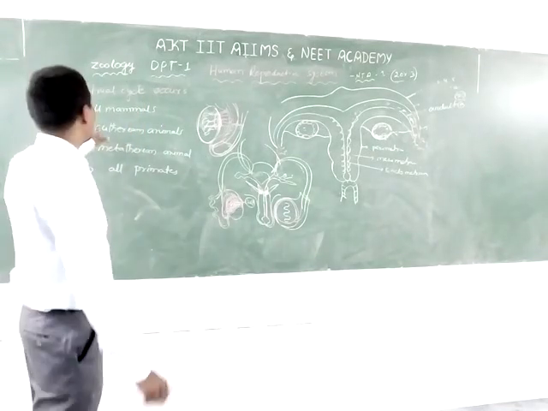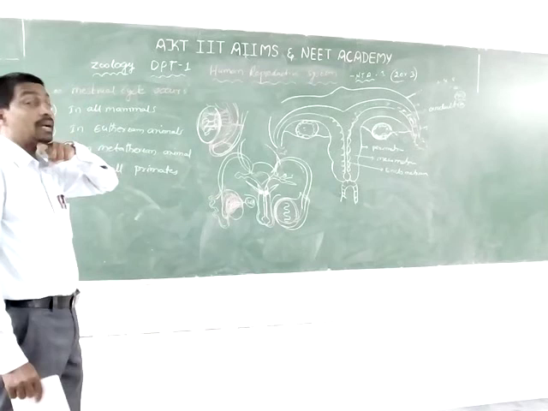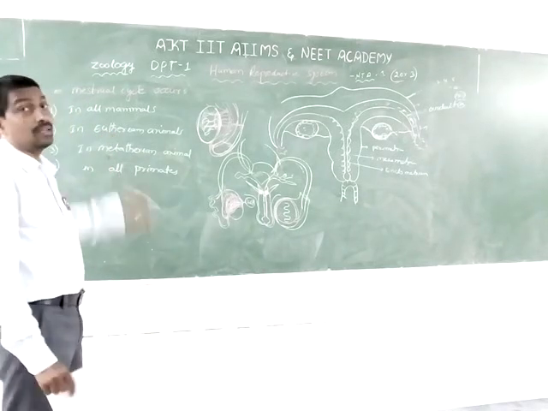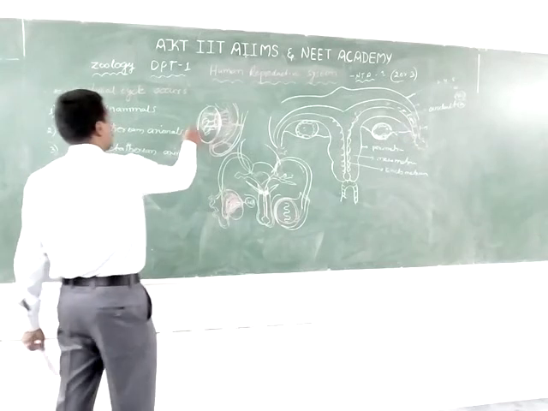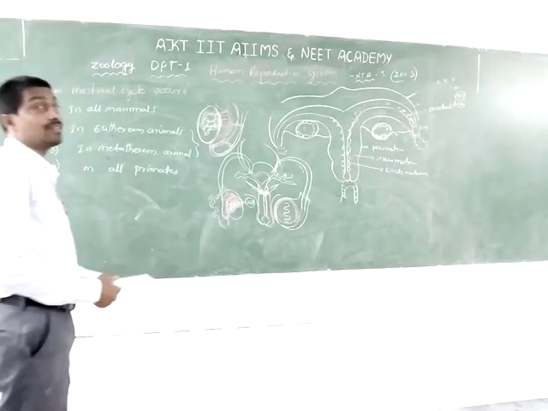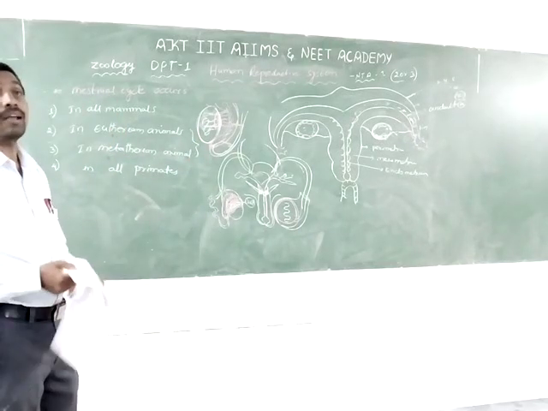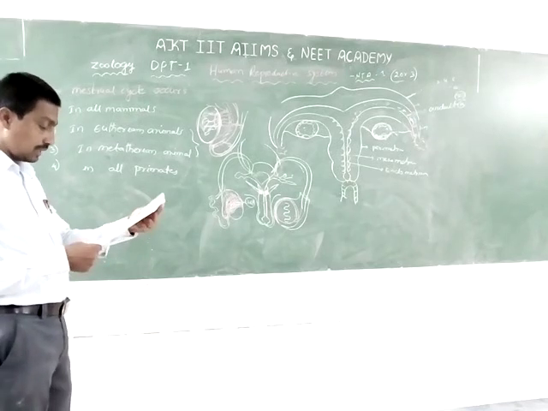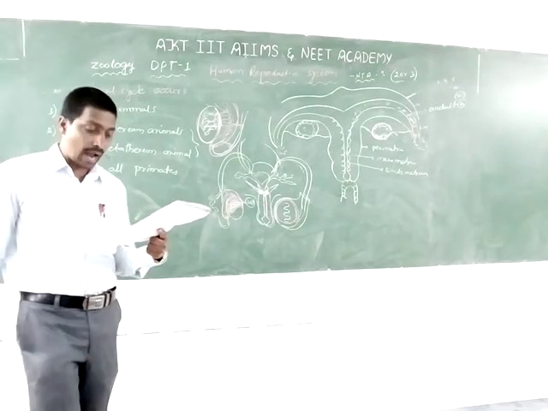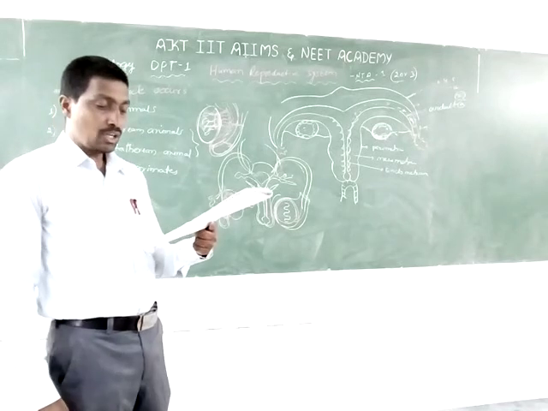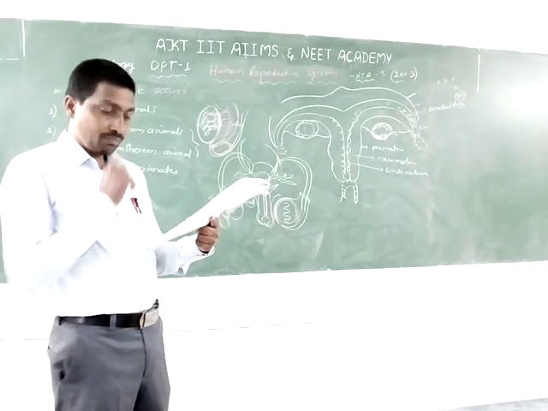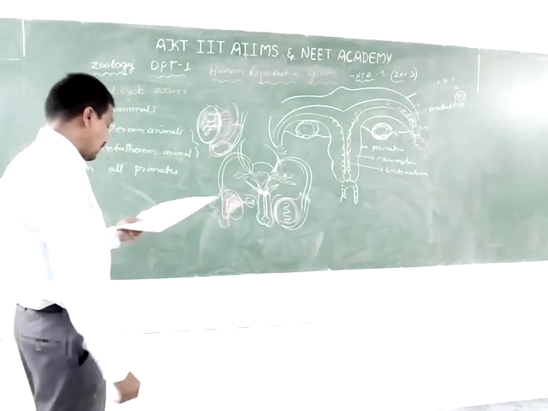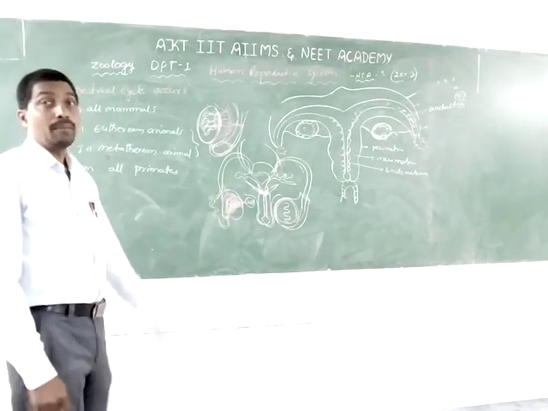The primates, not all mammals, and metatheria and eutheria, do not have the menstrual cycle. The menstrual cycle is very important. It occurs in females. Female mammals other than the primates show the estrous cycle, while primates only show the menstrual cycle.